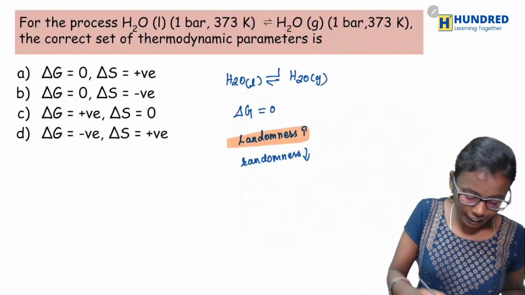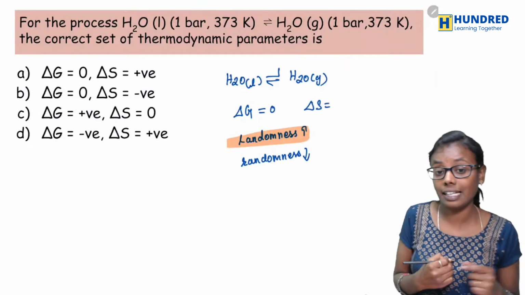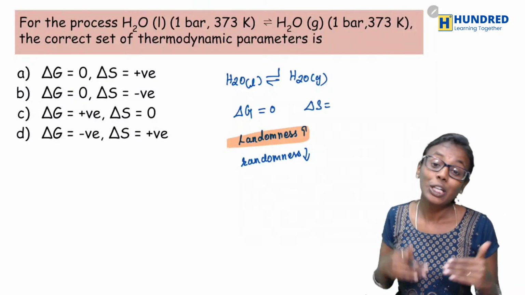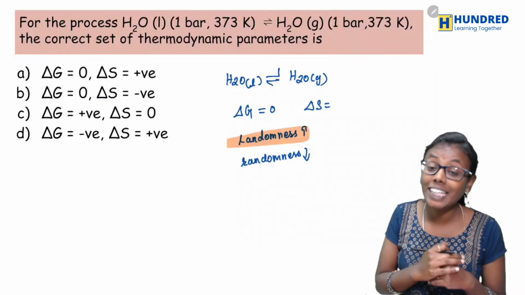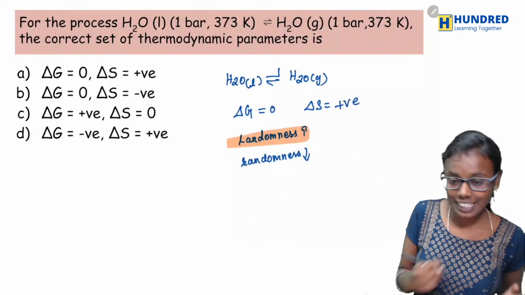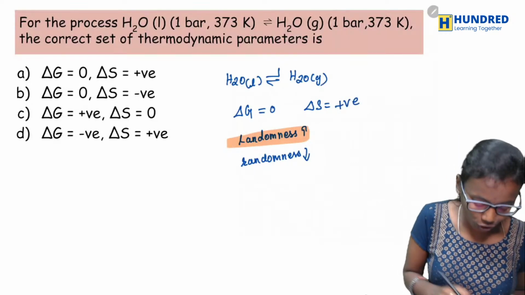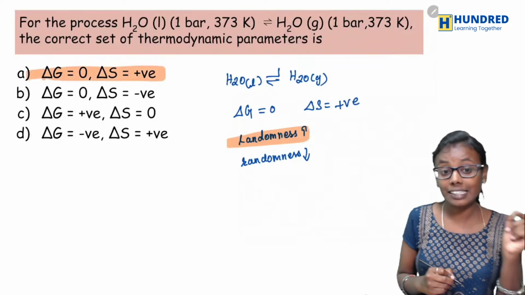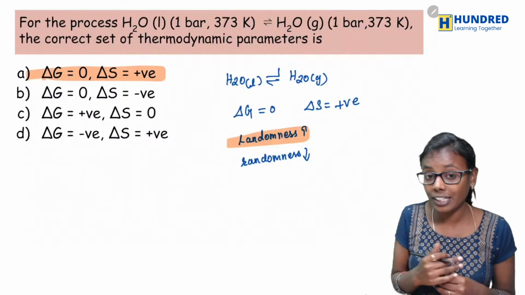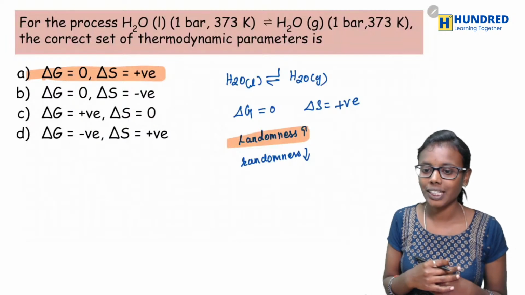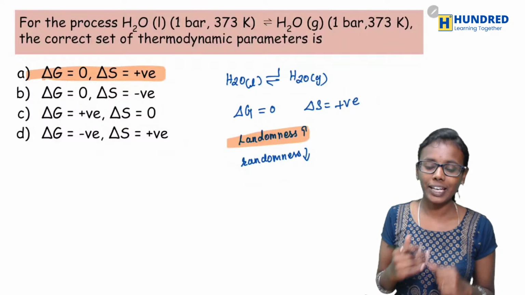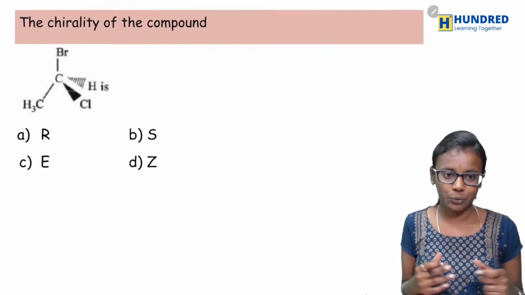So what would be delta S? So delta S is nothing but the degree of randomness, right? So if randomness increases, then our entropy is going to be positive. Yes? Okay, so now you got your answer as A. Delta G is equal to 0, delta S is positive. Okay, now are you clear with this question? Are you clear? Any doubts? Okay, yes, fine. So now we'll move to the next question.